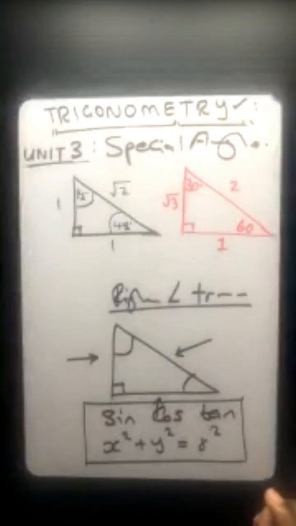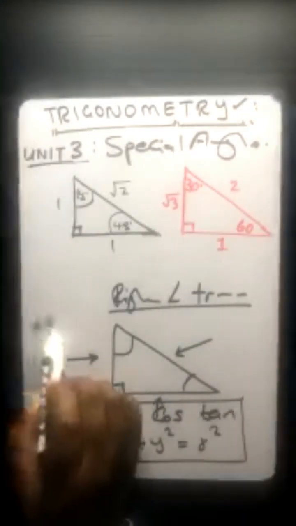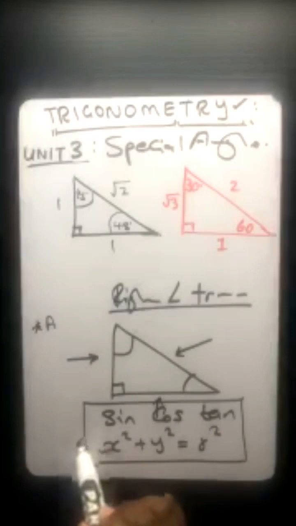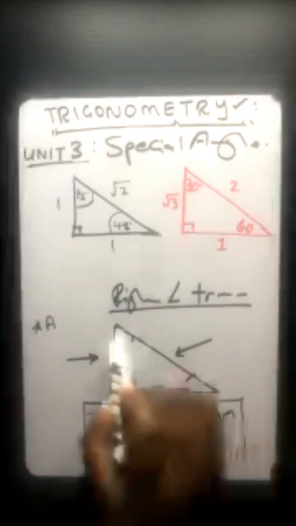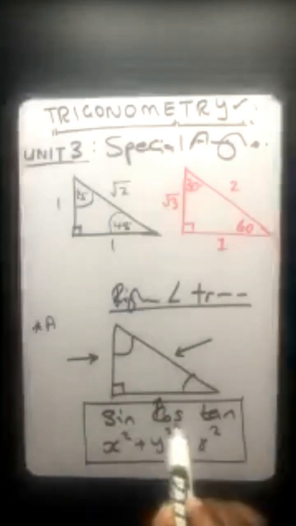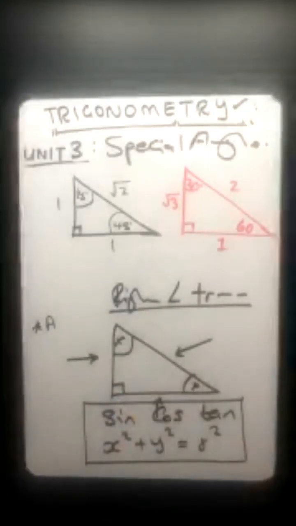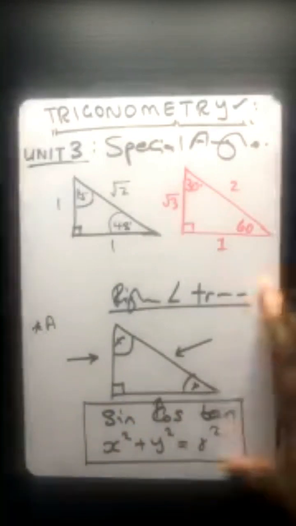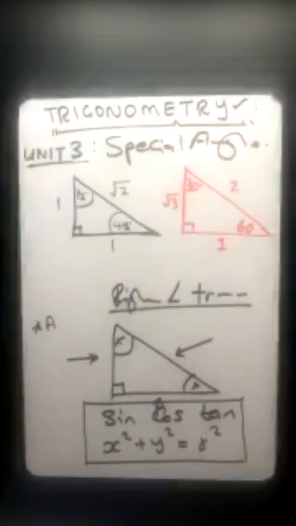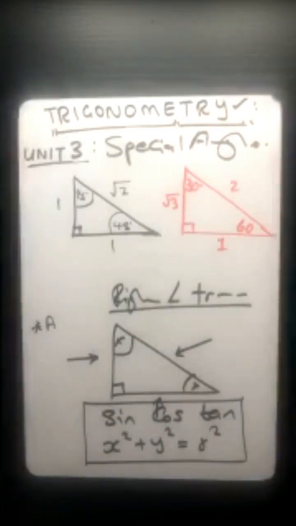I'm not including additional questions where they might say calculate the area of that triangle or anything else. But most importantly, whether you want to know the length of the sides, use the trick. Length of the sides, trick. The angles, trick. Did that make sense, honorable members? This together with the special angles, before I move quickly to unit number 4, which is very quick also.